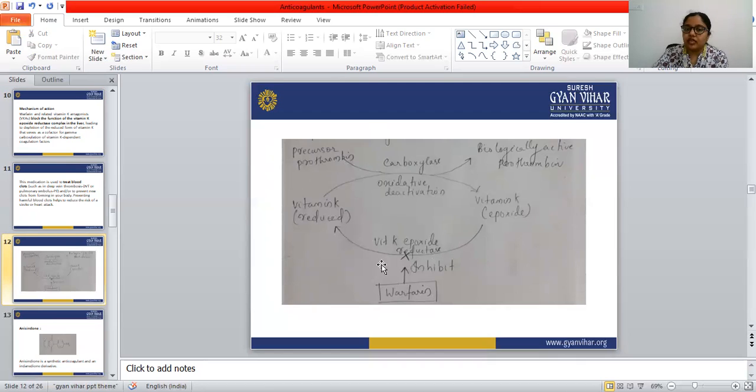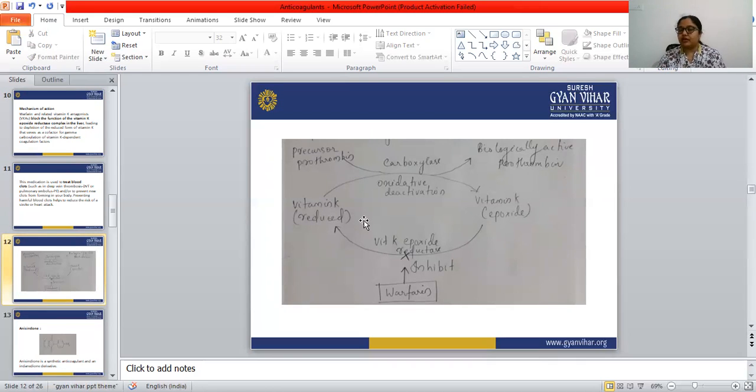When the vitamin K epoxide reductase is inhibited, this conversion does not happen. When this conversion doesn't happen, the condition is a low concentration of vitamin K, and vitamin K is responsible for synthesizing clotting factors 2, 7, 9 and 10. So this is the mechanism of action of warfarin.